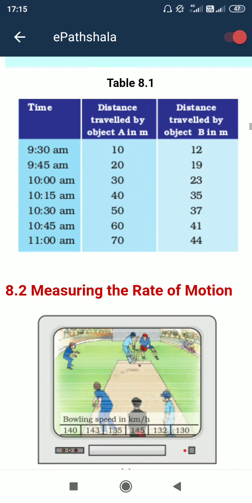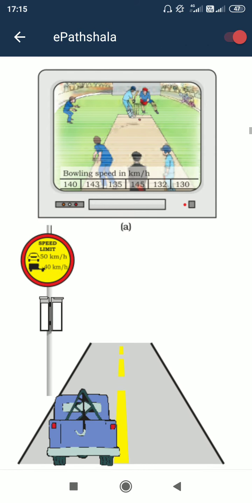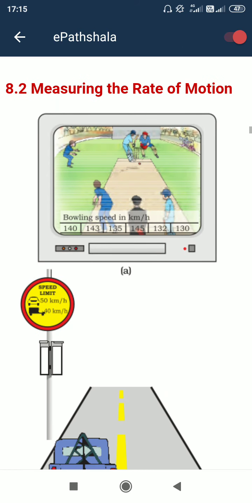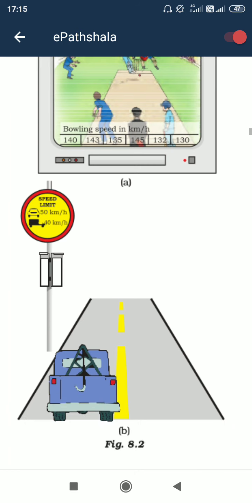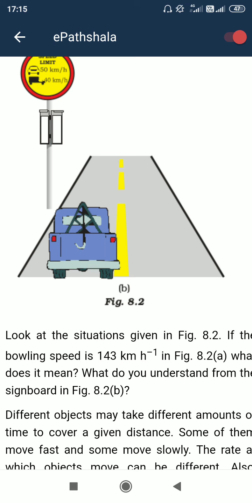So I would like to discuss from here, measuring the rate of motion. Whenever the term rate is used, we need to understand that it is describing something with respect to time. So rate of motion means change of location per unit time.